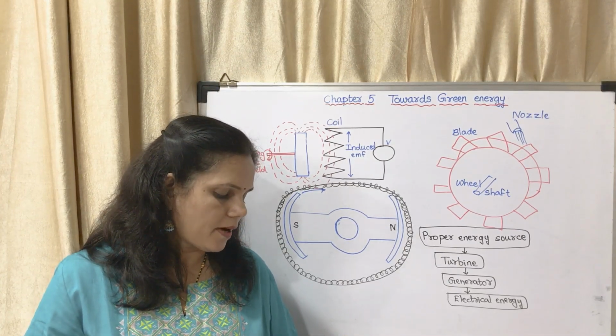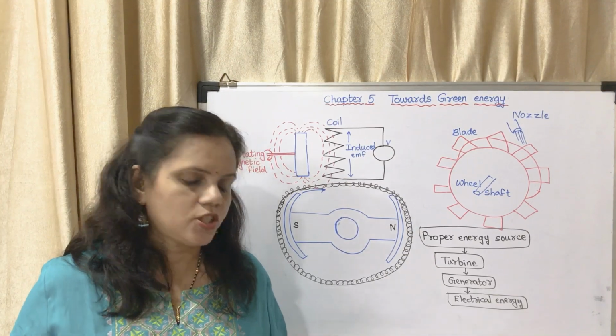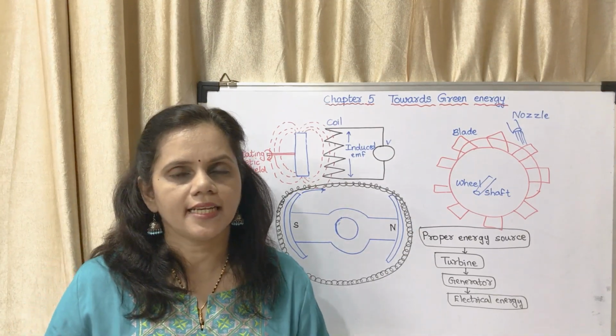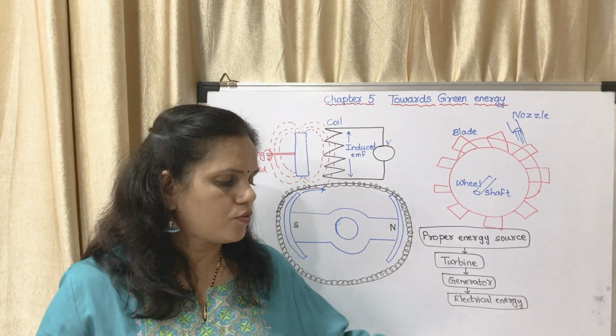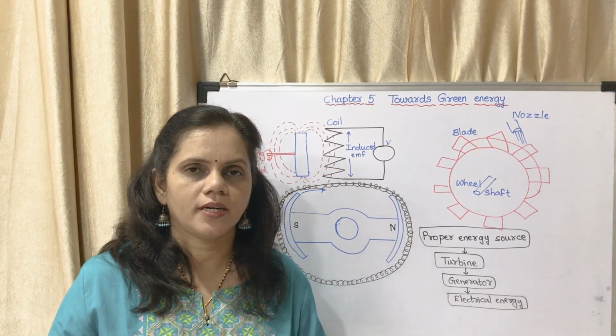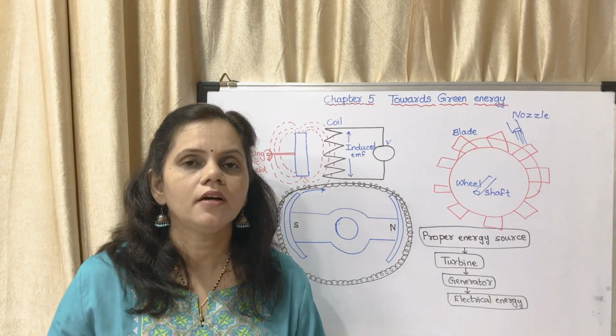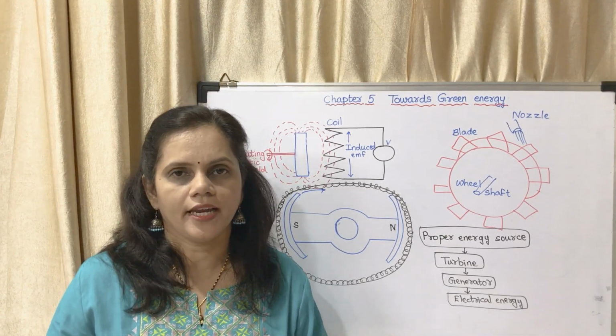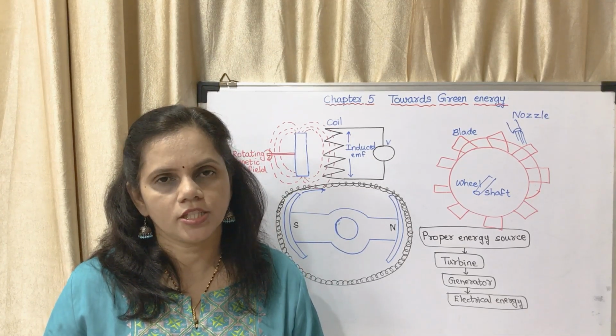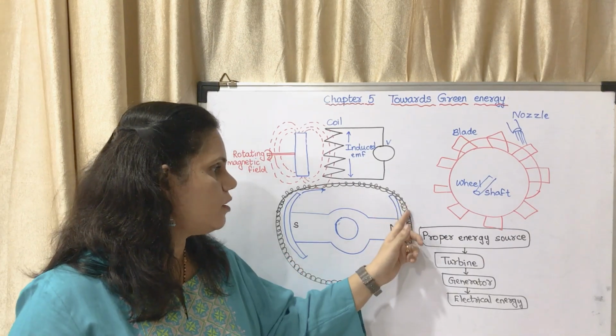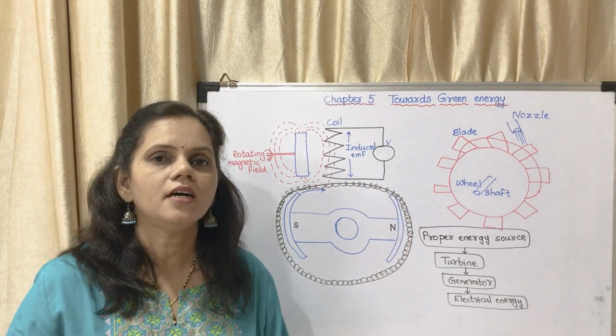The electrical power generating machine based on this principle is called an electric generator. So first, what you have to understand, either you have to move the magnetic field or you have to move the coil. In both cases, a potential difference is generated in the wire, that means in the coil.